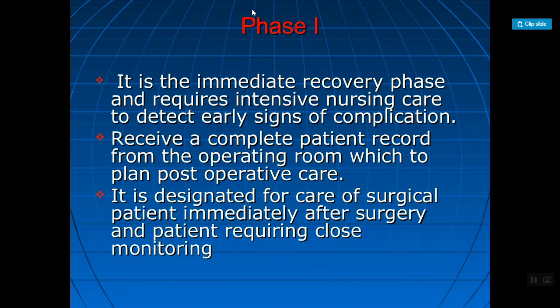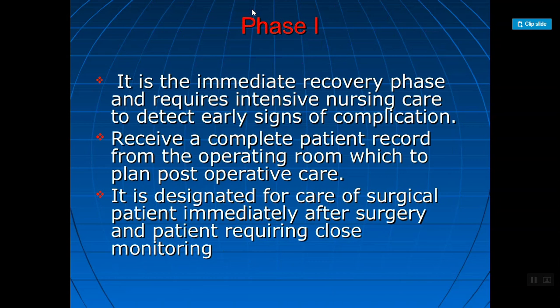It is the immediate recovery phase and requires intensive nursing care to detect early signs of complications. So a nurse must give intensive care to a patient so that we can identify early any sign of complication if present in the patient.